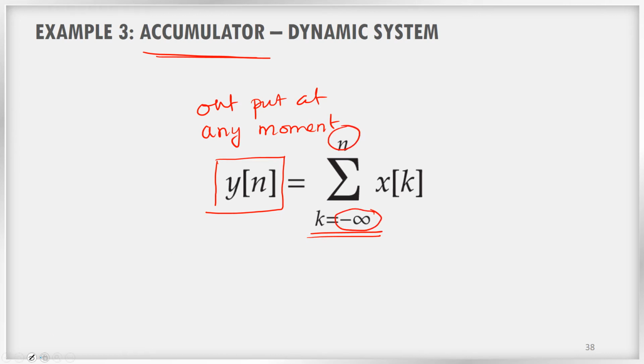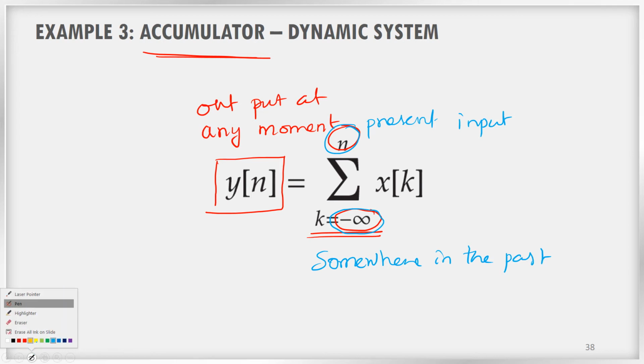So these limits are very important, the upper limit and lower limit. Minus infinity to n. So what is my minus infinity? Somewhere in the past to the present input. So this particular accumulator is depending on the past inputs. So many past inputs and up to present input. So how can we say an example?